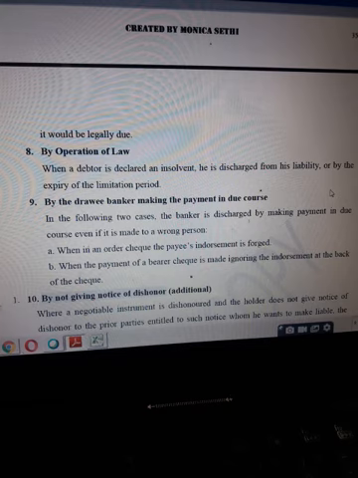And as I have told you earlier in the previous lectures, the banker can only check the specimen signatures of their own customer. They cannot verify the forgery or forged signature done by the endorsers. So the banker does not know whether the signatures are true or not, but the banker makes payment as per what name appears on the check. In that case, the banker is free from its liability.